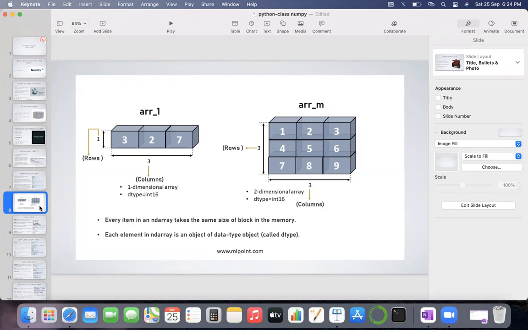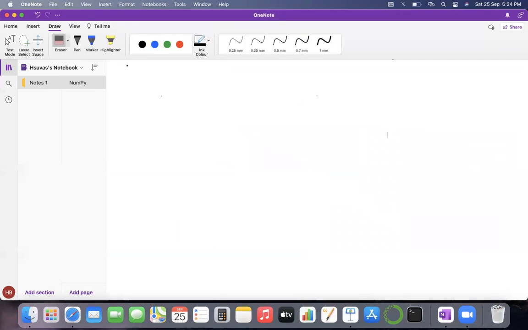If you see this, you have only one row. That means you are linearly entering the value. If I draw it on one axis, the values will look like this. I am only considering the x-axis, and the points are on the x-axis.